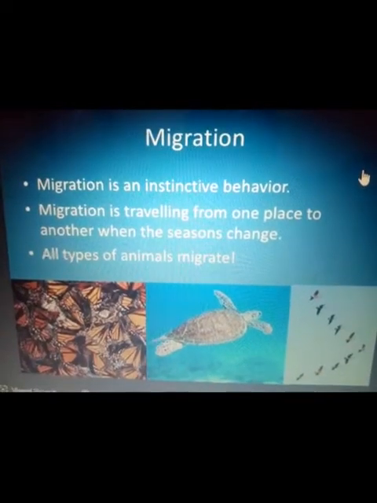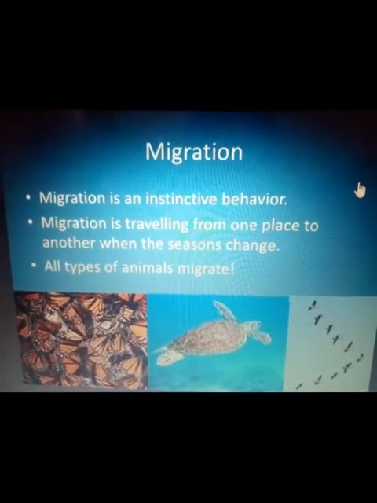Examples are Siberian cranes. In winters they fly to India, that means they come to India, and in summer they go back to Siberia. Some more examples of migratory birds and animals are zebra, sea turtles, Arctic tern. Yes, migration. What is migration?